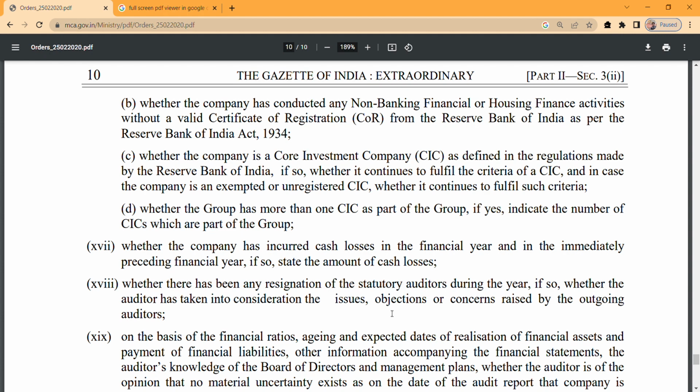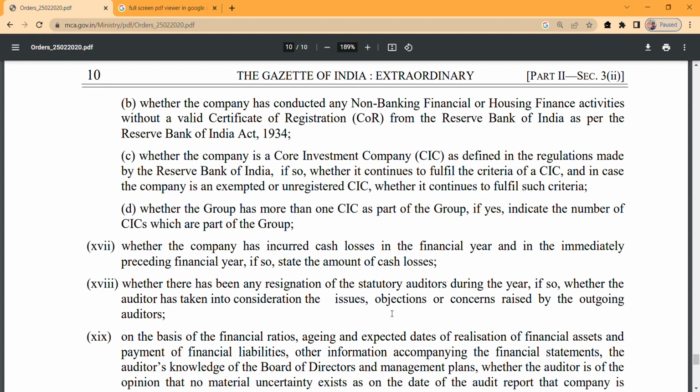So CARO gives the auditor a responsibility to check whether there is any resignation, and if there is, what the issue was, what the objections were, and what concerns were raised by the outgoing auditor. The auditor should go and ask the outgoing auditor what the issues were, and should discuss that with the management as well. Okay, perfect.